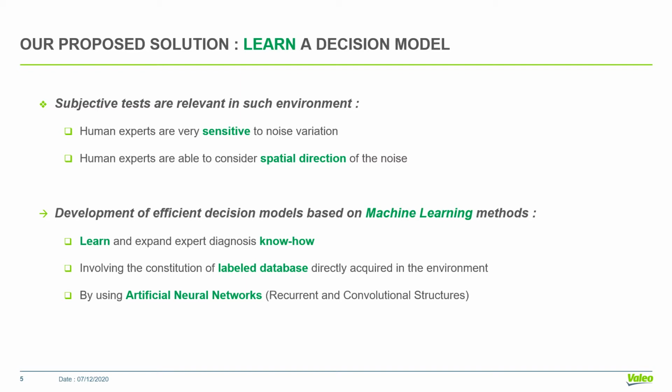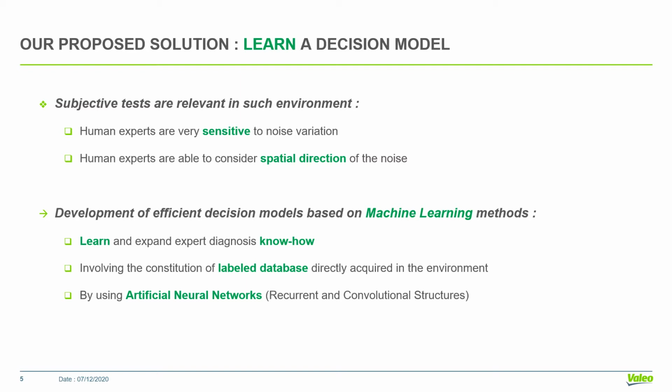The second test could be called subjective test, which is done by a human expert, consisting in listening to the machine noise. The person is trying to recognize good samples, and when he listens to a sample which deviates from the ones he is used to, he considers that the sample is bad.